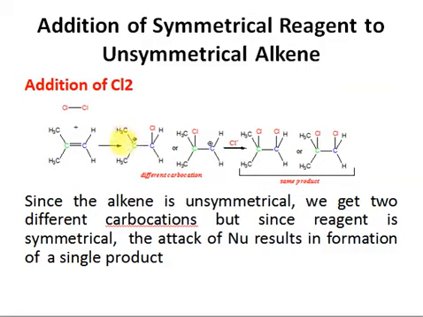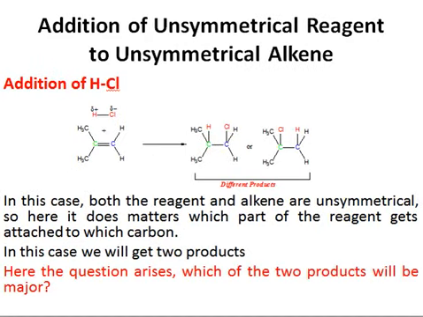One carbocation is tertiary, this is more stable. This carbocation is primary, this is less stable, but after the attack of chlorine, which is the nucleophile here, we get the same product, right? So we can make a generalization that since the alkene is unsymmetrical, we get two different carbocations, but since the reagent is symmetrical, the attack of the nucleophile results in formation of only one product. So here we have the fourth category of addition reactions to alkenes. The fourth category is where we are adding an unsymmetrical reagent to an unsymmetrical alkene. So just see the mechanism for this purpose.